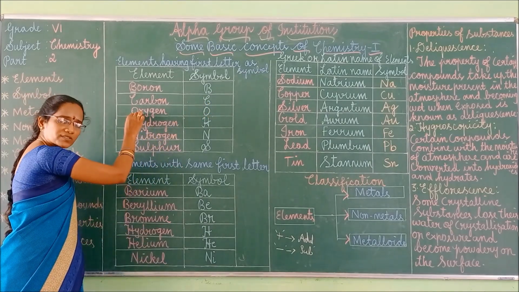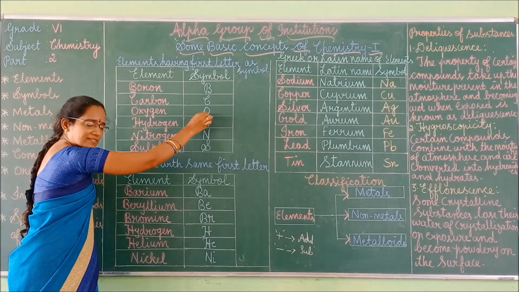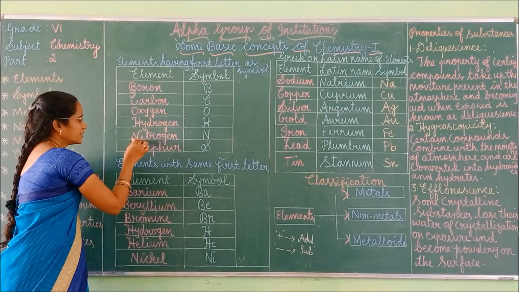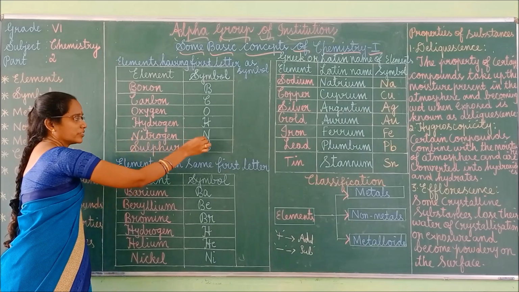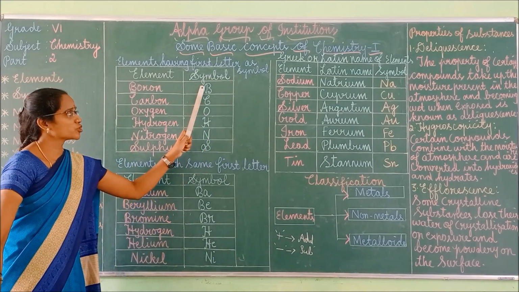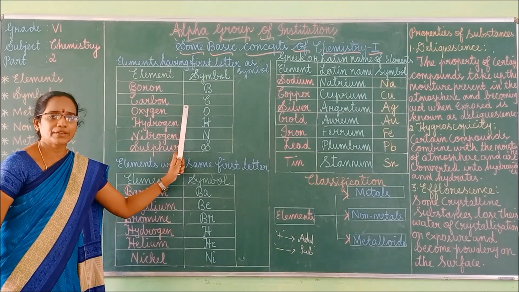First letter of oxygen is O. So symbol is O. Hydrogen, first letter is H, isn't it? At the same time, for nitrogen, first letter is N. And for sulfur, first letter is S. And you should use the first letter in uppercase.